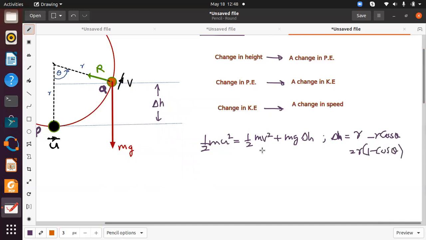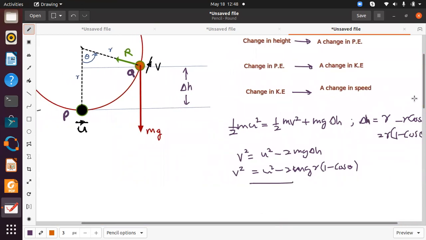Right. So we can find an equation for V from this. So V squared is equal to U squared minus 2g delta h, which can be replaced by 2gr(1 minus cos theta). So this is an expression for V squared.